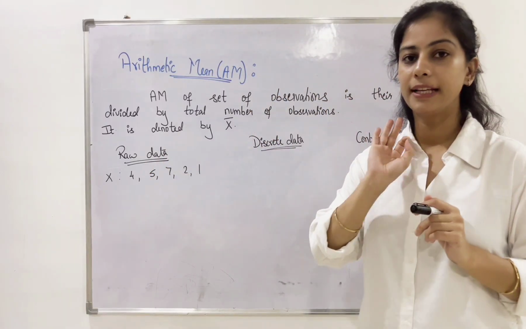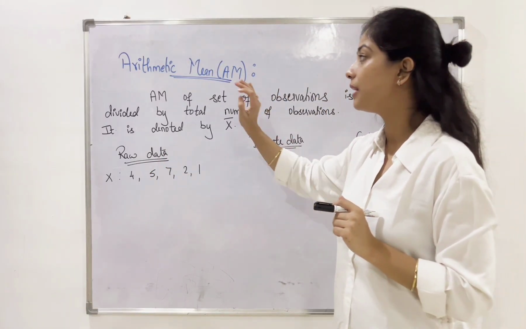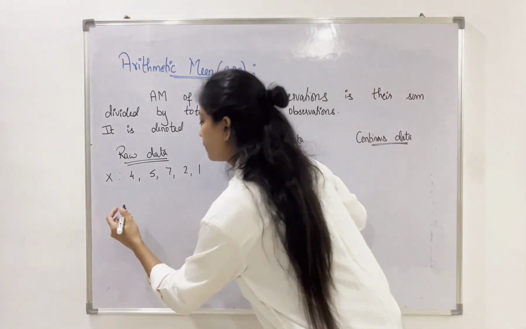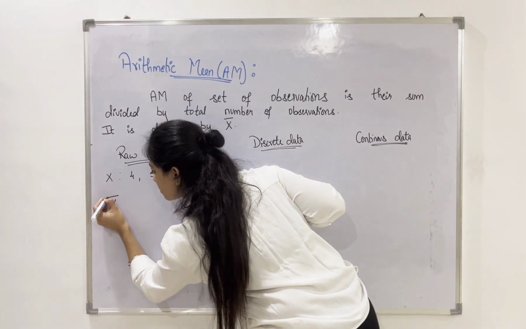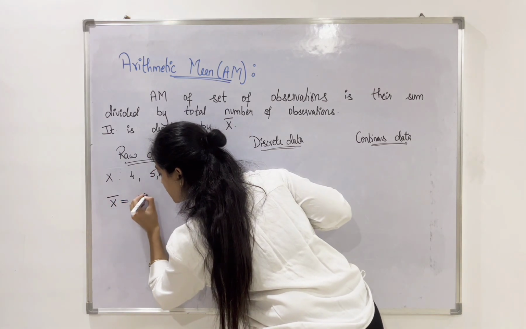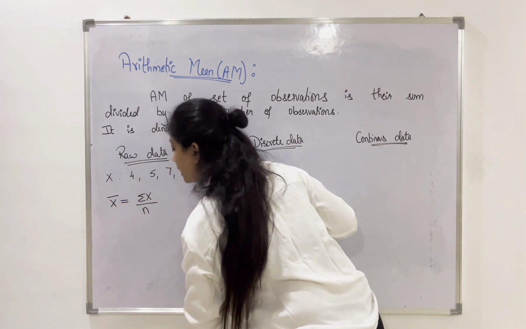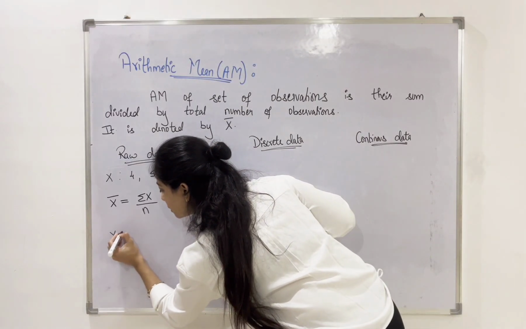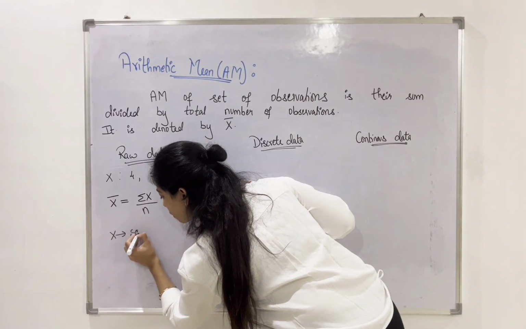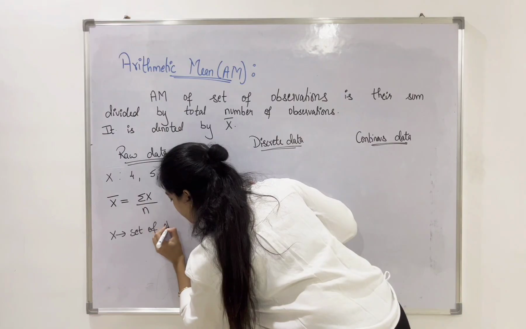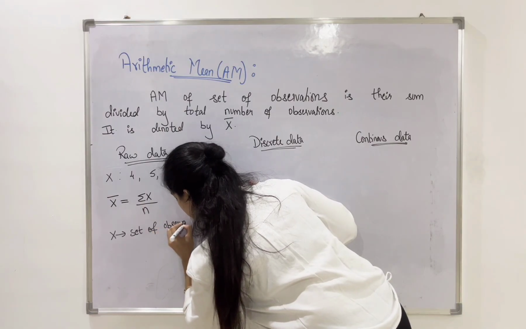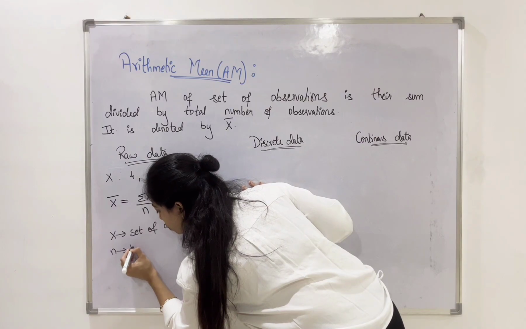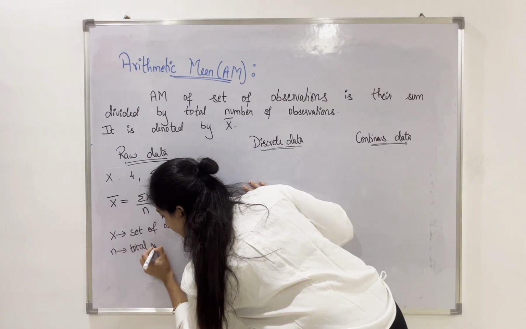When we apply the arithmetic mean formula for raw data, it is nothing but x bar is equal to summation x by n. In this case, x is the set of observations and small n is the total number of observations.